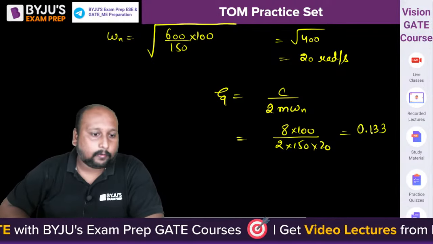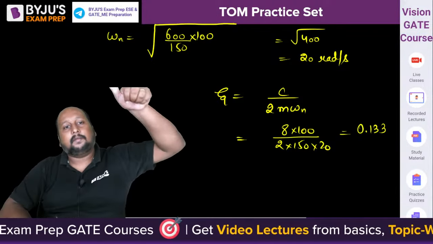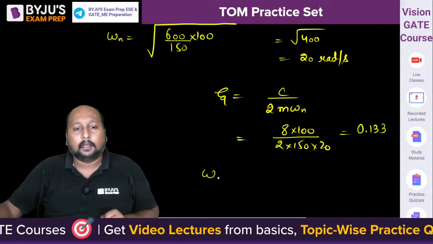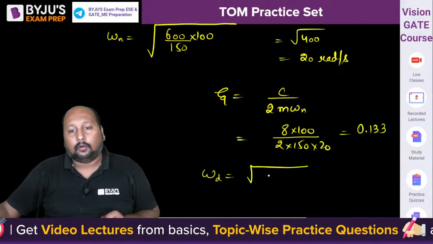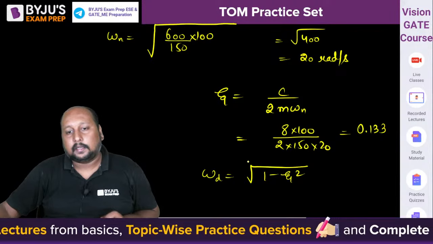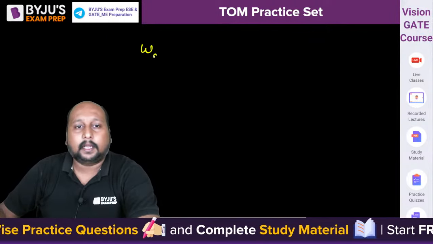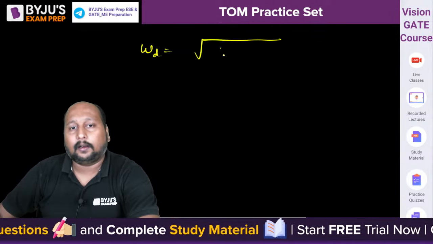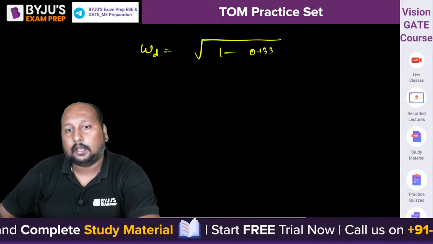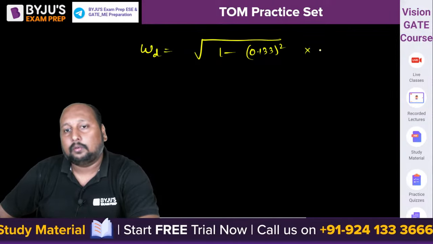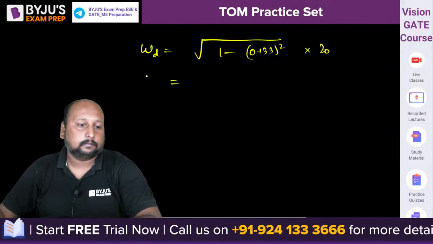Yes, 0.133. Chalo, we got the value of zeta, we got the value of omega, and so omega d will be equal to under root of 1 minus zeta square into omega n. So we can calculate this. Omega d is equal to under root of 1 minus 0.133 whole square into 20. How much is coming?